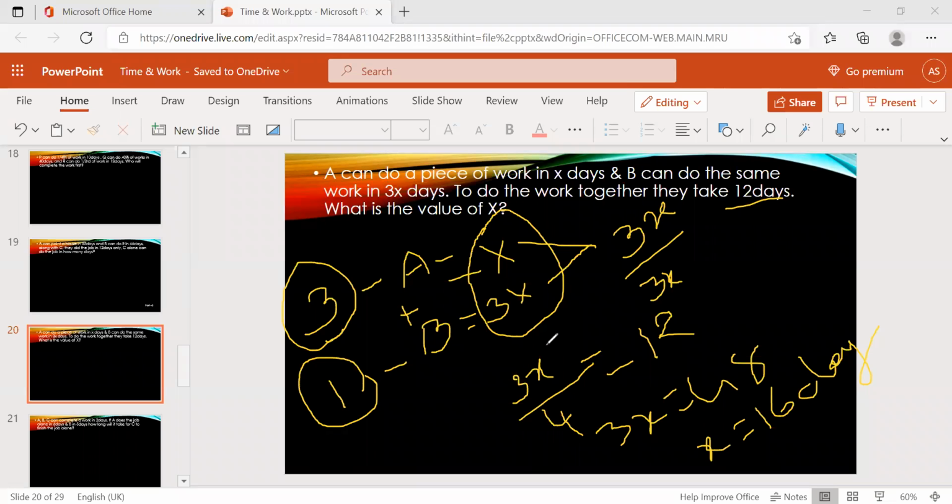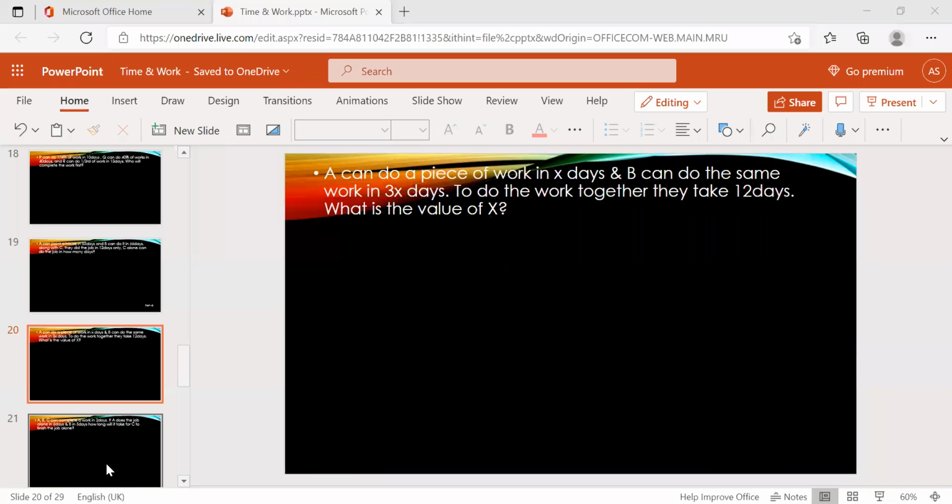Then moving to the next question. So x, 3x is there. Take the LCM, 3x. So the efficiency is 3, and the efficiency is 1. Then 3x by 4 equals 12. So 3x equals 48, x equals 16 days. A can do it in 16 days, B can do it in 48 days individually. Clear?